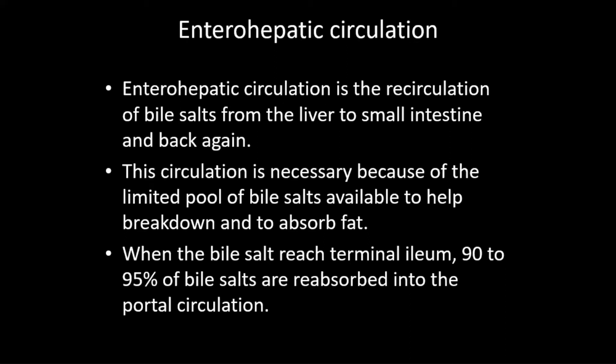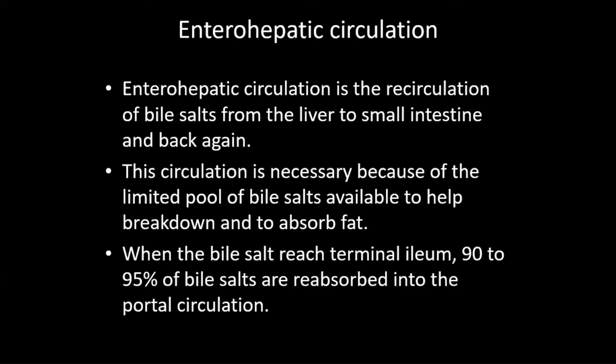So it is insufficient. It means in the circulating pool only 2.5 to 3.6 gram of bile salts are available, but the requirement for digestion and absorption of fat in each meal is 4 to 8 gram. So it has to recirculate twice or thrice in each meal for digestion of fat. So enterohepatic circulation is required.